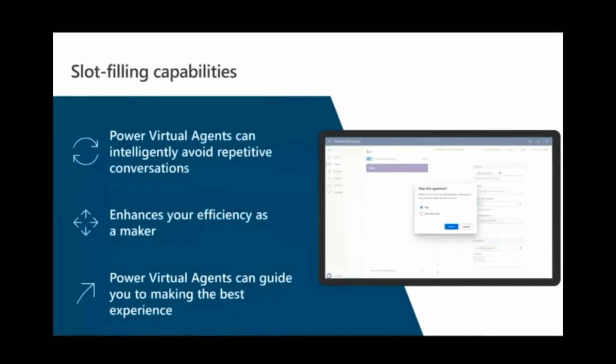Power Virtual Agent doesn't blindly follow the dialogue script. It intelligently uses all the information it has to decide when to ask a question or when to skip it. So if something has already been provided in the chat, it will intelligently avoid those repetitive conversations.